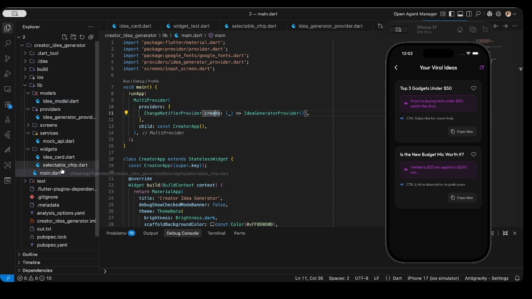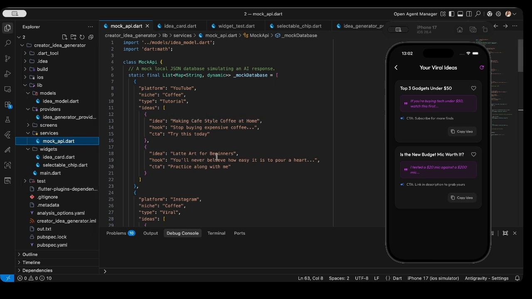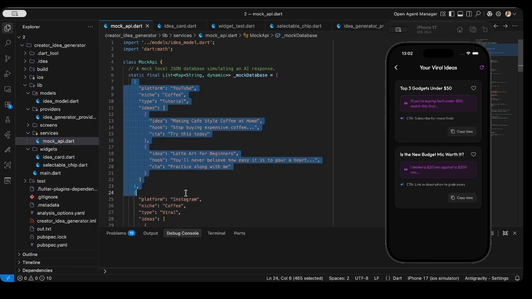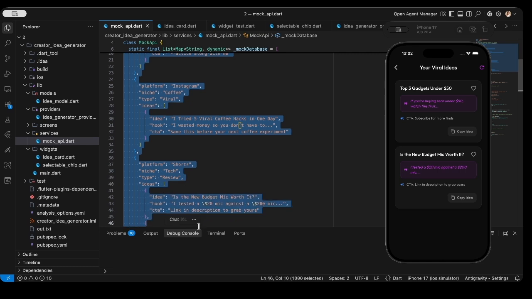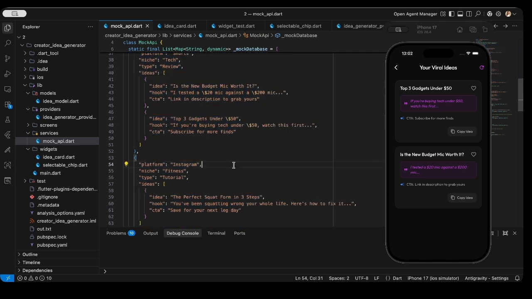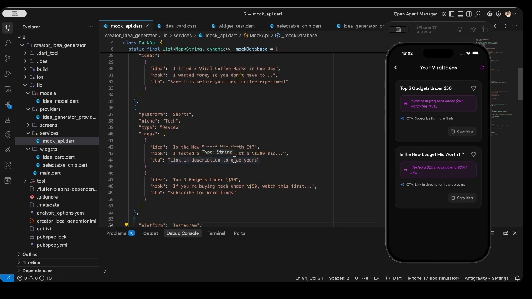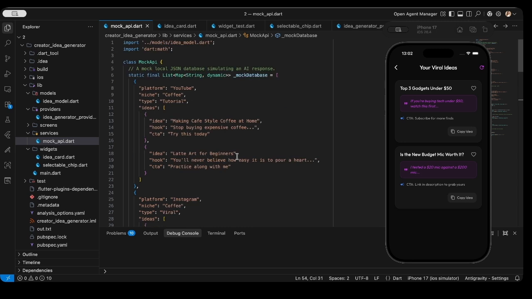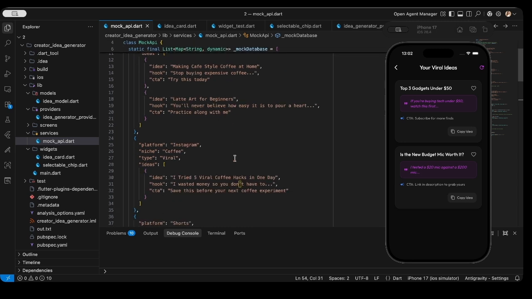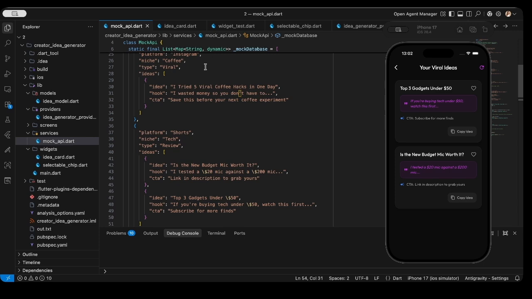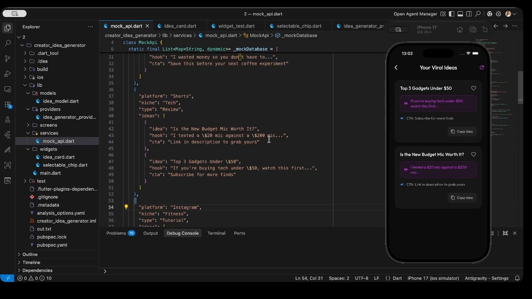This is your Flutter application which is generated. For the data right now, it is taking the data from a mock API. Here this mock JSON is where the data is coming from. In future, if you want, you can connect this JSON with a live API. You can use OpenAI or Gemini, whichever APIs you want, and use that as the brain for this application, and you can go ahead.